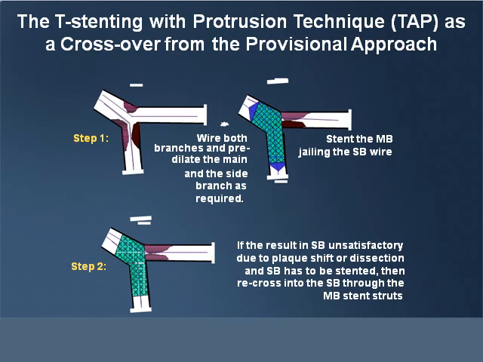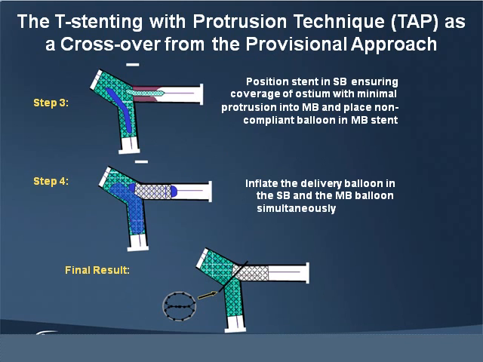Here you wire both the branches and pre-dilate the main and the side branch as required. Stent the main branch, jailing the side branch wire. Once the stent is deployed in the main branch, the side branch is recrossed through the main branch stent struts. After that, position the stent in the side branch, ensuring coverage of the ostium with minimal protrusion into the main branch, and place a non-compliant balloon in the main branch stent. So what you do is something like a mini crush. You pull back, and a little bit of strut is left in the main branch.